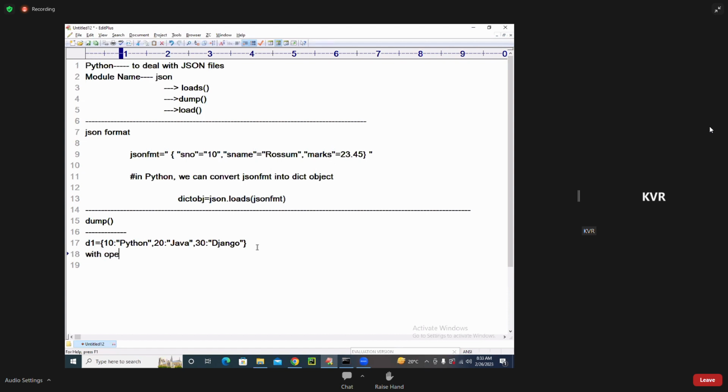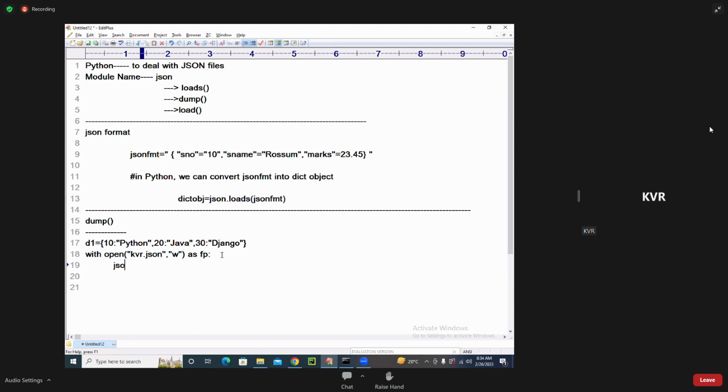How do you save it in the file? With open, kvr.json. See the extension now: I am opening a file with the extension JSON, in w mode, as fp. You can use wb also, but I will use w.